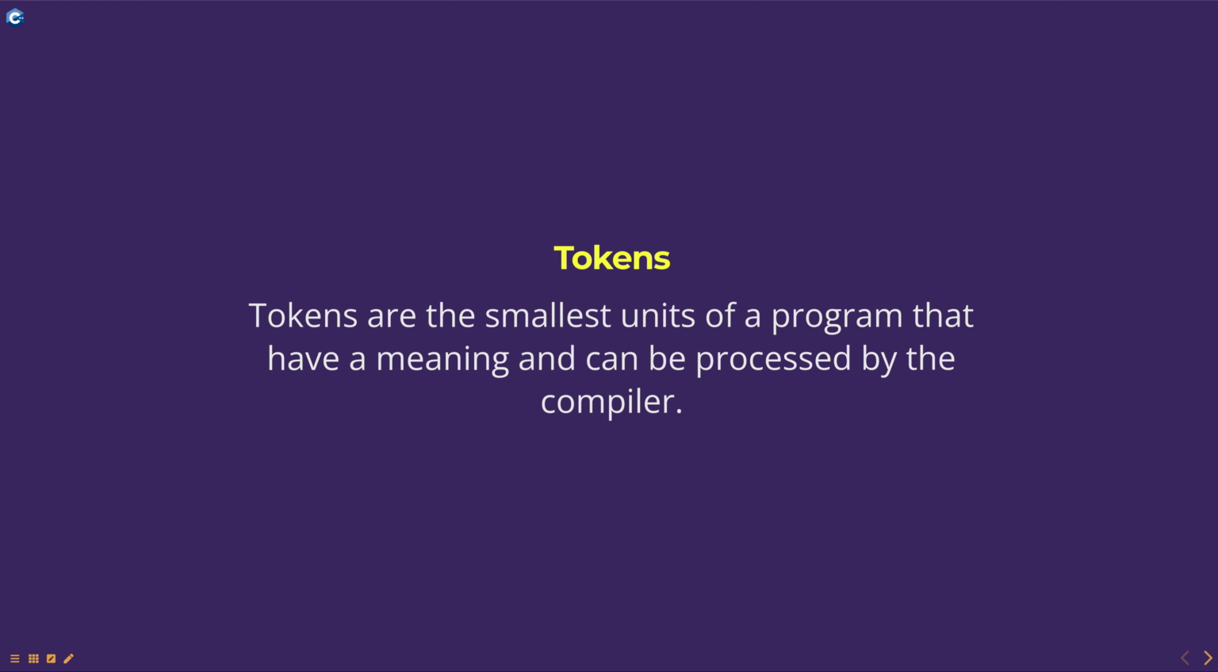In C++, tokens are the smallest unit of a program that have a meaning and can be processed by the compiler. Tokens are the building blocks of C++ programs, and they are categorized into the following types.